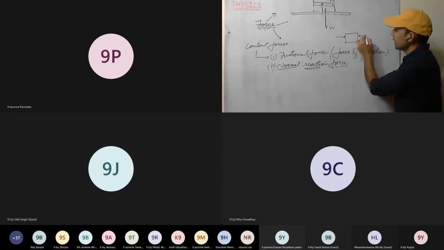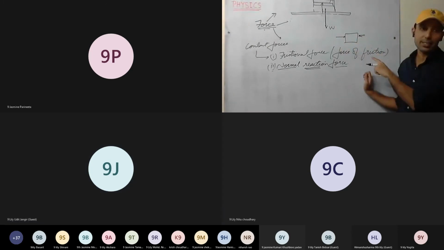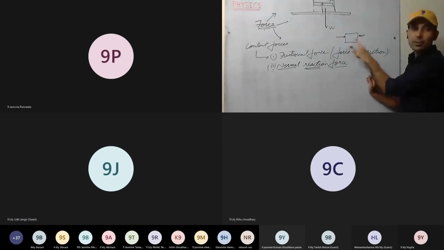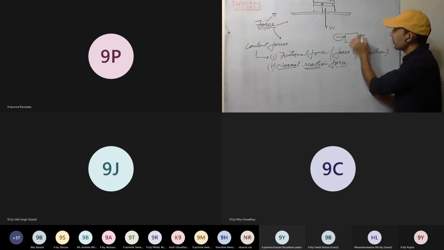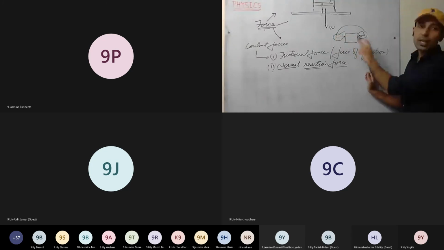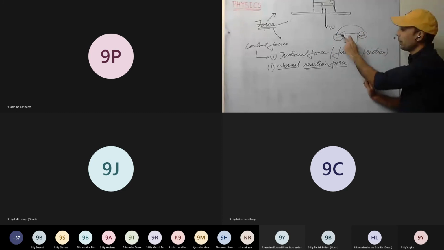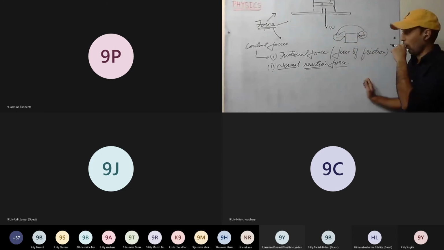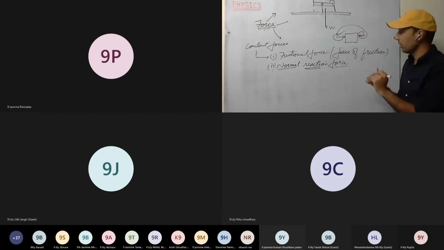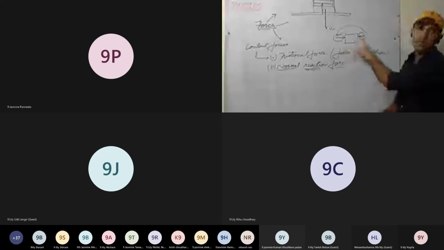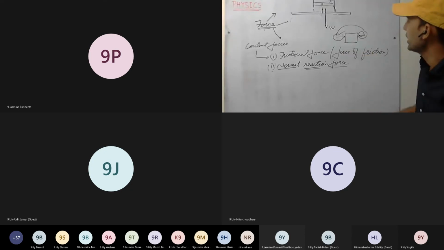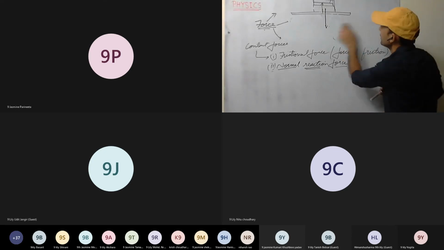Because I am applying the same amount of force but opposite in direction. Therefore, the net force on the body will be 0. That means this won't have any impact on the body. This we can discuss. We will discuss all these. Okay. Any more doubts?